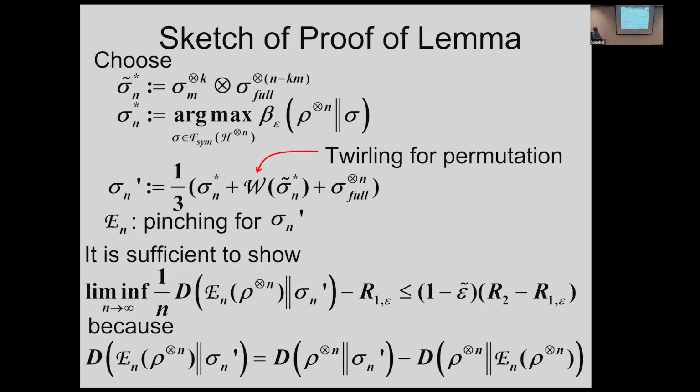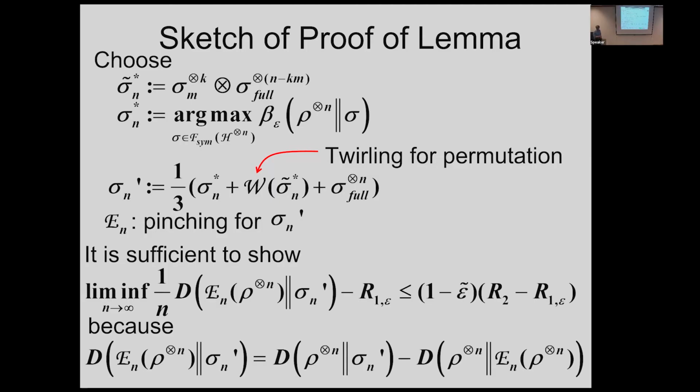The difference is almost zero due to the pinching property, due to some representation theory properties. So then we discuss the pinching one instead of this guy, with respect to this one.